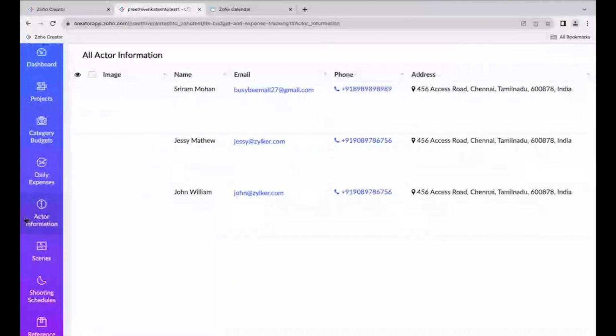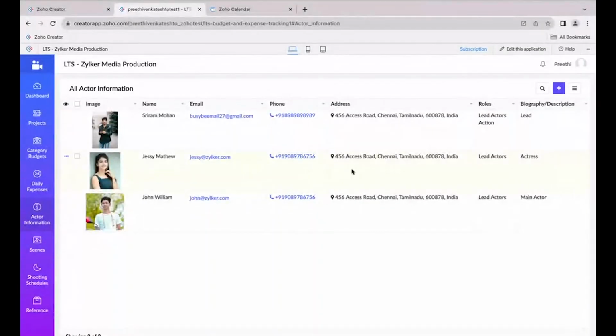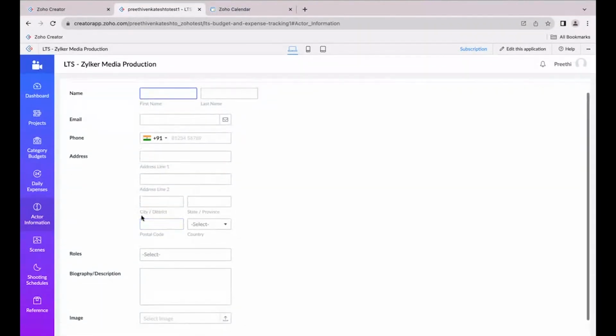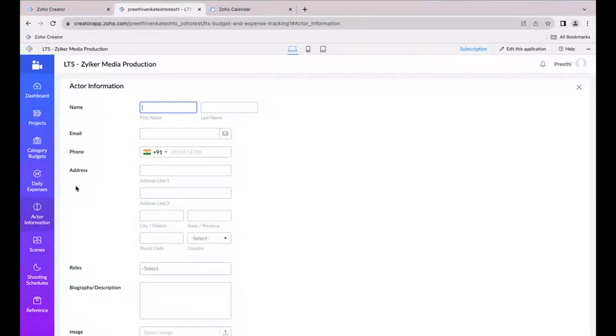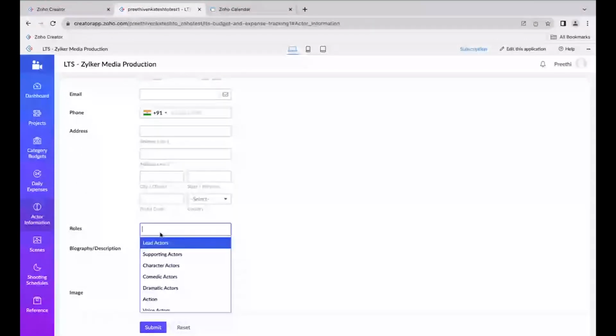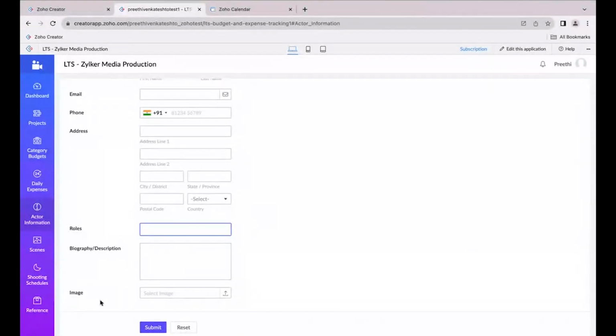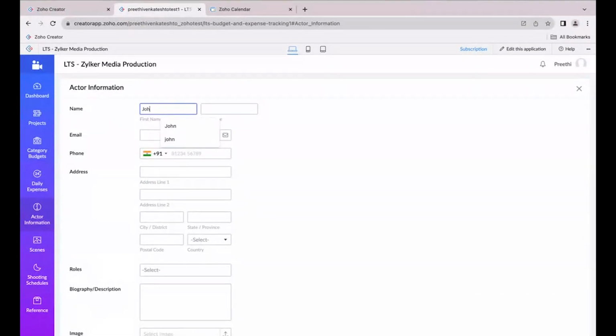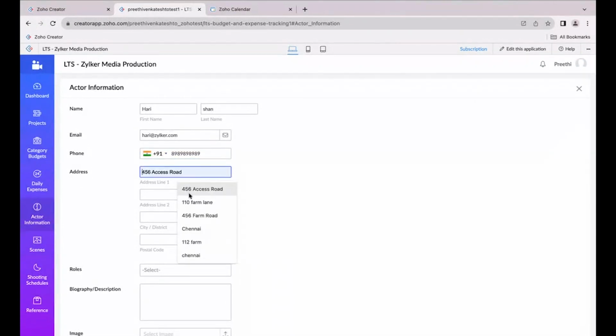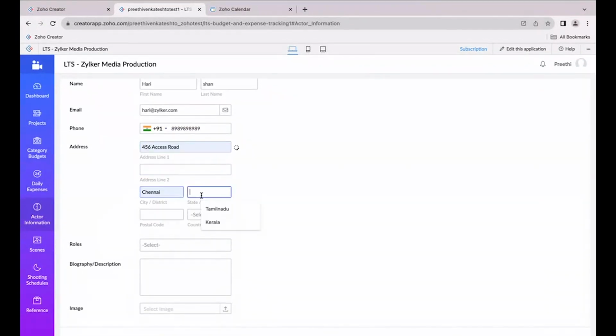So as I said before, the first module is going to be the actors information, that is the actors database. So when I click on New, it will ask me for the basic information: the name, email, phone number, address, what type of roles they are recruited for, their biography, and their image. Let me try to add an actor. And I'm giving an email address, a phone number, a sample address.